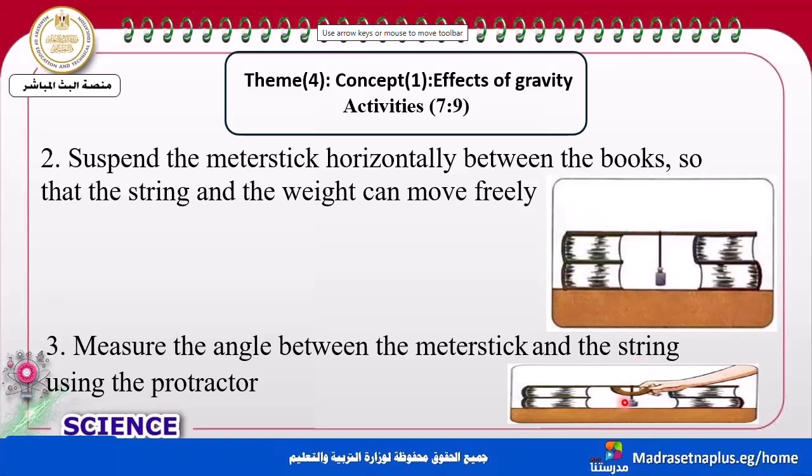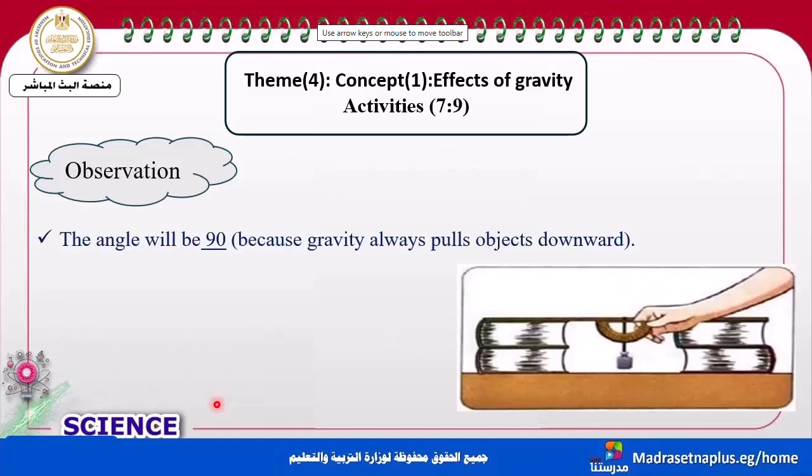Can you measure now the angle between? Take care what are the sides of the angle. The first one is the meter stick, and the second one is the string. Now we can measure the angle between the meter stick and string using what? Using a protractor.